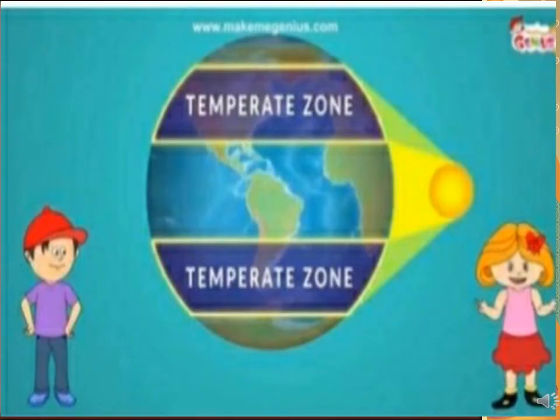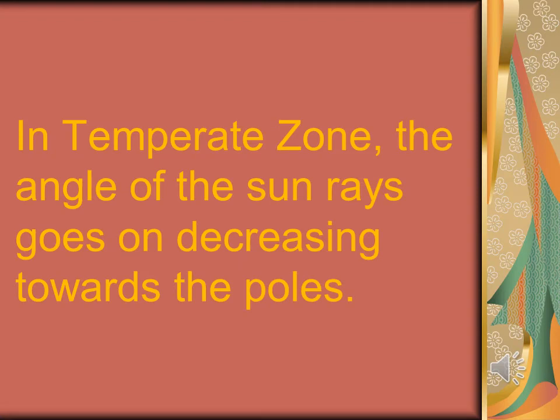This temperate zone experiences slanting rays of the sun throughout the year. That means they are getting the sunlight but not straightforward, they are a little bit slanting. So this region has moderate temperature.